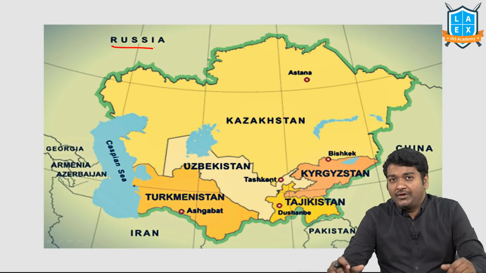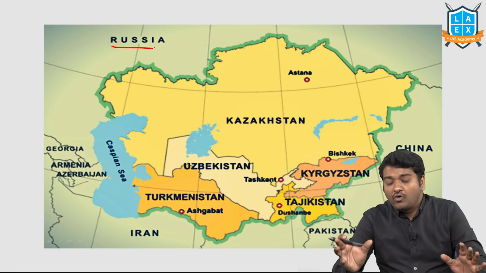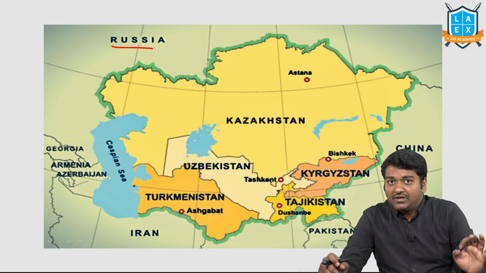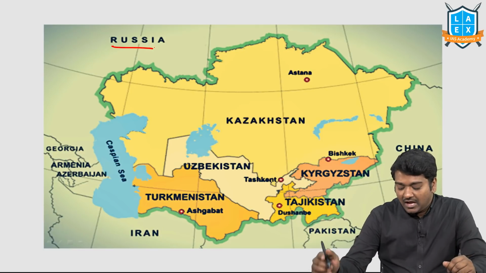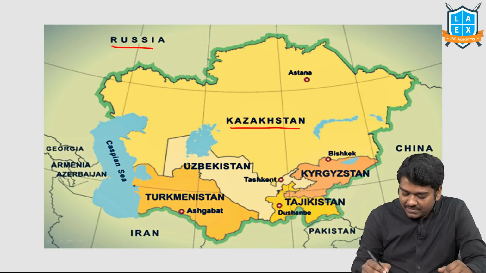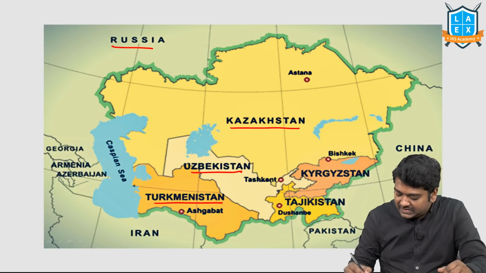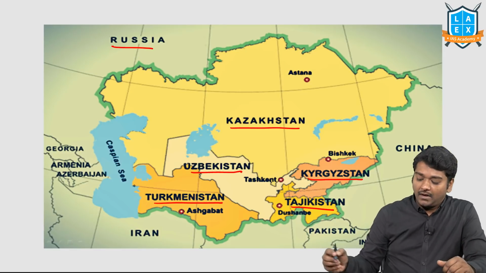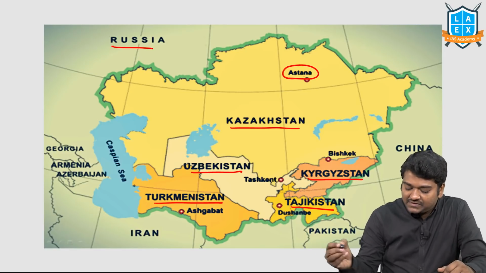But as I keep telling you, geography is basically the focus of UPSC, so first let us see what can be the question. First, please try to see the 5 countries of Central Asia, and then see their capitals as well.